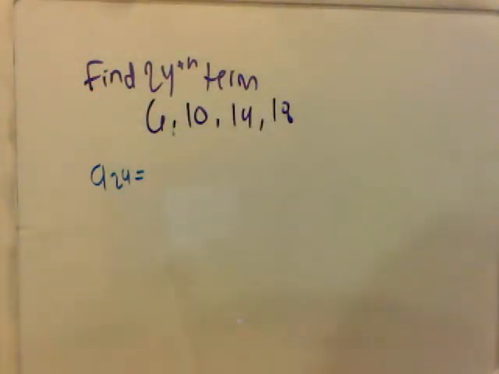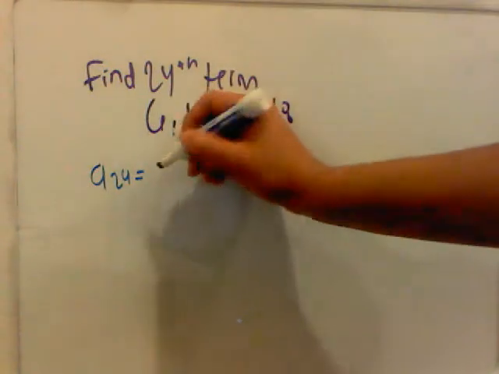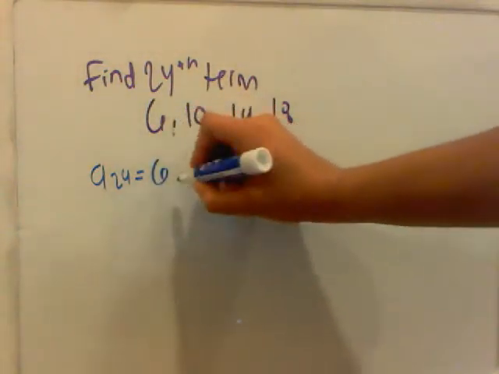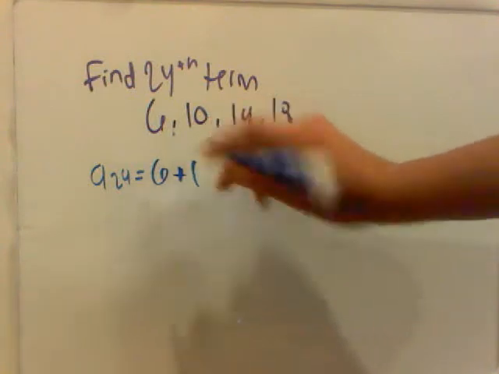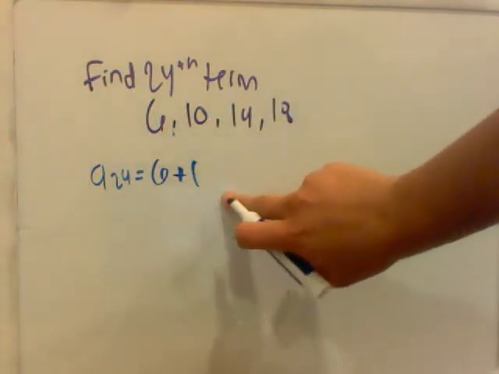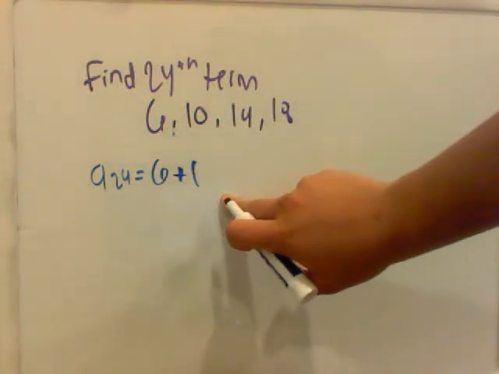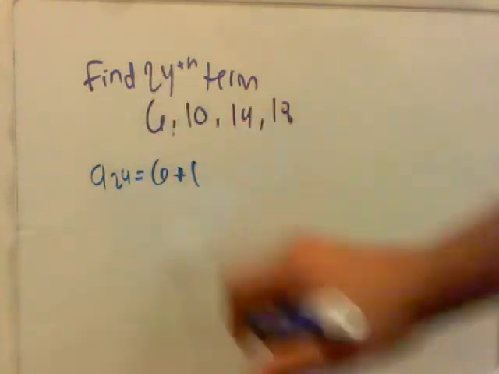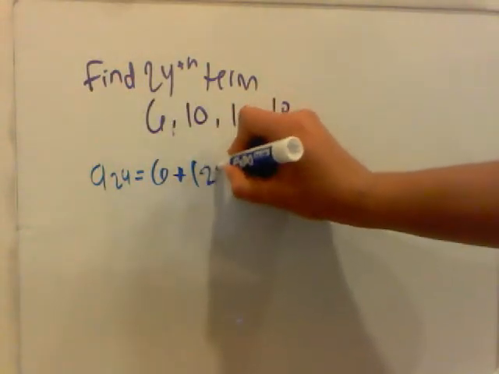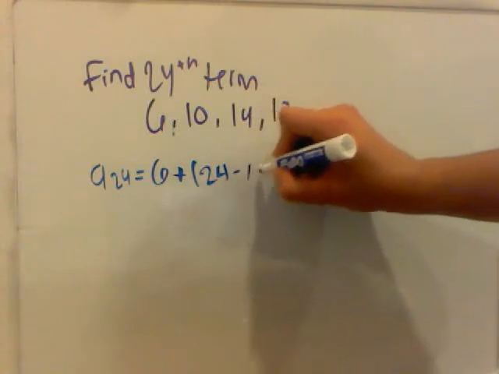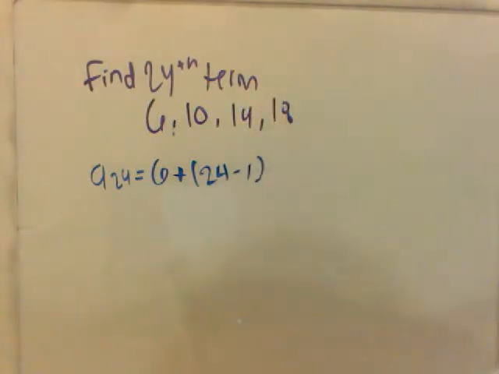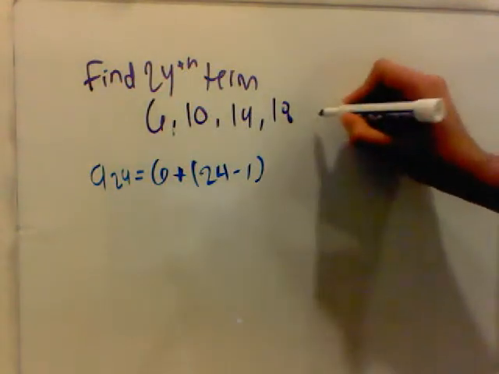And what is our a sub 1? Well, that would be 6, plus, and what goes here, that's the number of terms, and we are asked to find the 24th term, so 24 would go here, minus 1, close parentheses, times your common difference. Again, how do we find that? Simple.